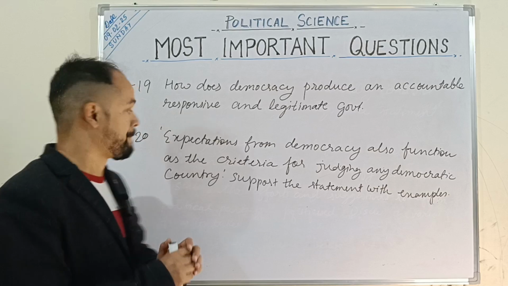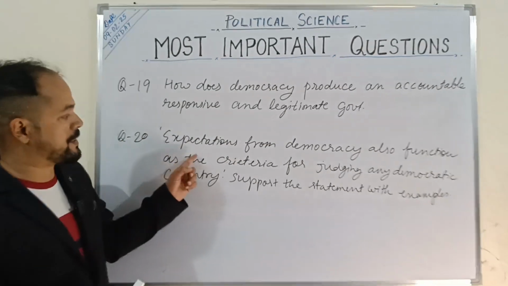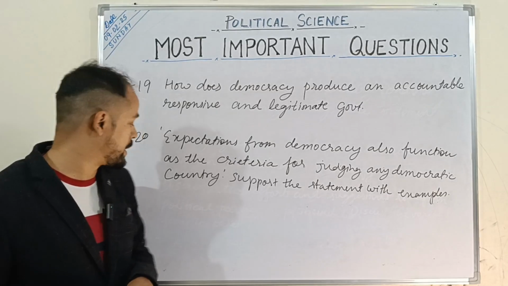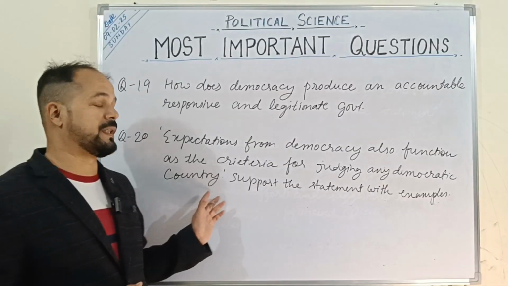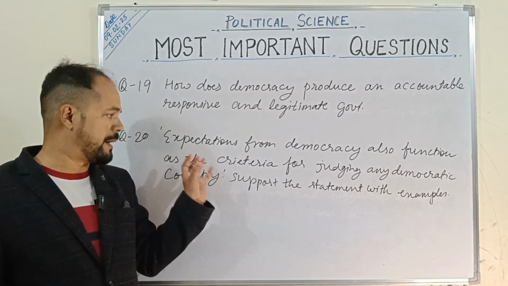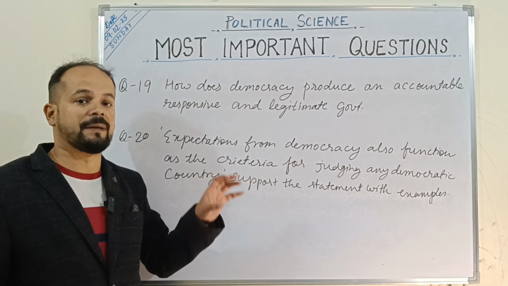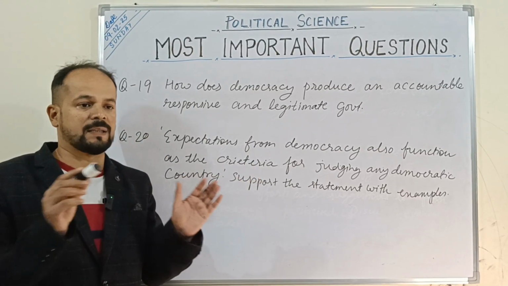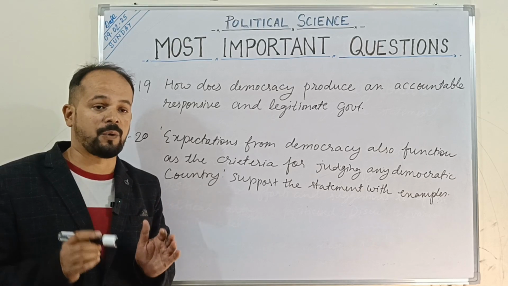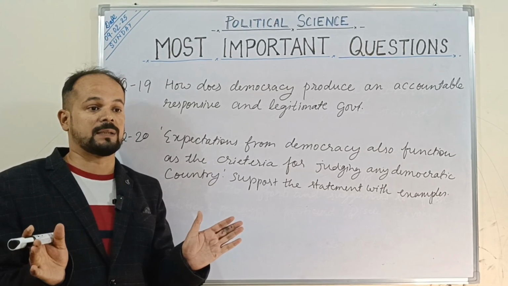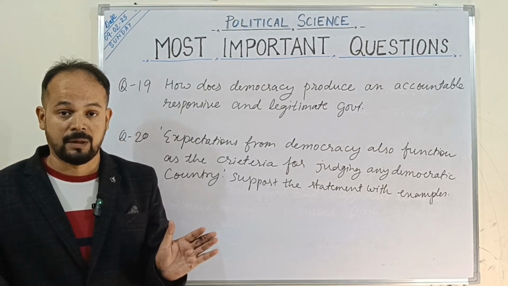Next question is, expectations from democracy also function as the criteria for judging any democratic country, support the statement with examples. So this question, we have to understand that it is similar to a classroom, which is an interactive classroom. Suppose the class is interactive, wherein the children are asking questions, the teacher will also be alerted. Suppose for example, you can take the teacher as a government, right?